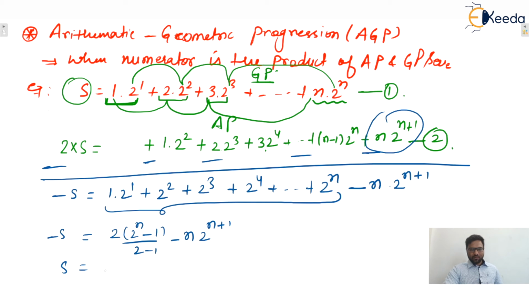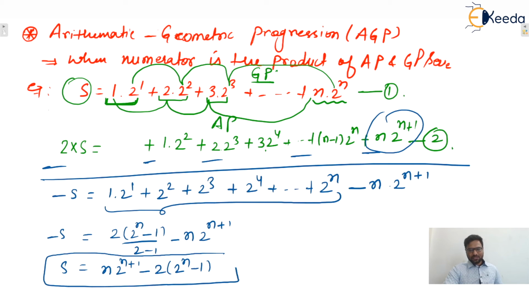Then what will be the S value? The S value will be n into 2 raised to power n plus 1 minus 2 into 2 raised to power n minus 1. That is your required answer. So this type of series is known as an AGP series. So you can do it easily, yes or no? Okay, so write down the next one.